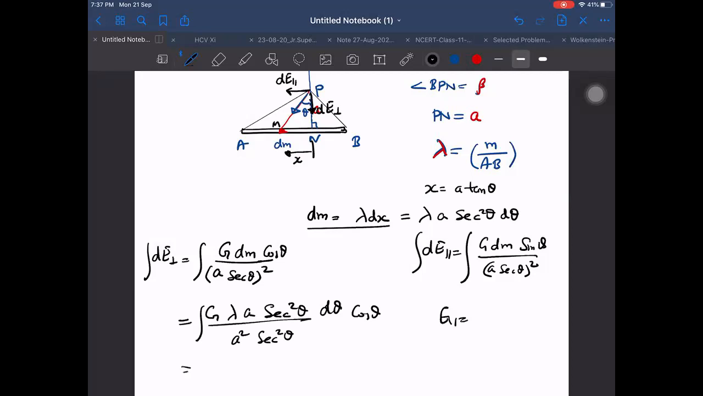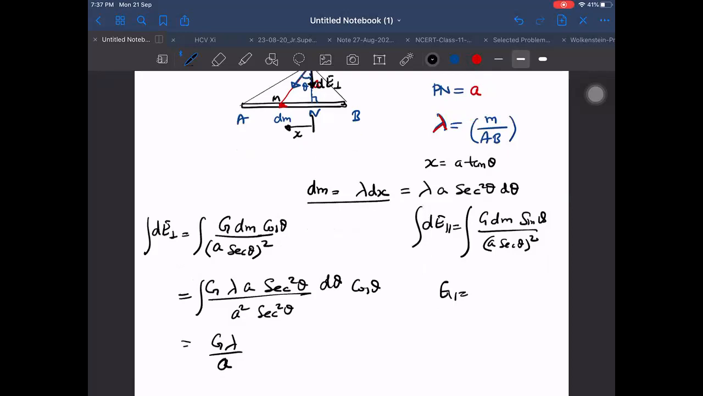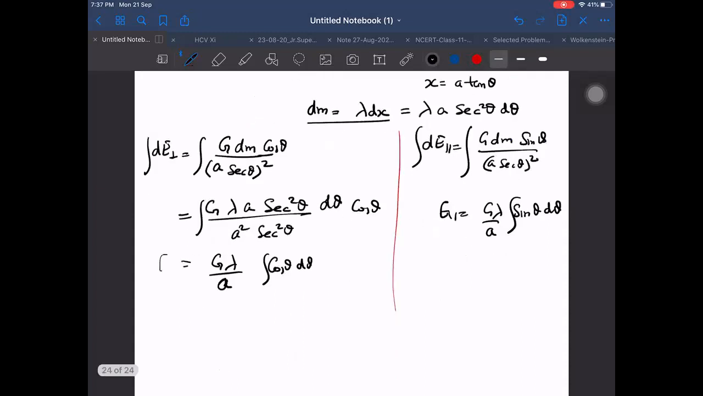This is coming out to be G outside, m into sine theta. Outside G lambda by a into integral cos theta d theta, and the other one will be integral sine theta d theta, because the other terms are the same; only theta changes, in sine and cos. So we are getting E perpendicular, and on the other side we are getting E parallel. The other one is G lambda by a.